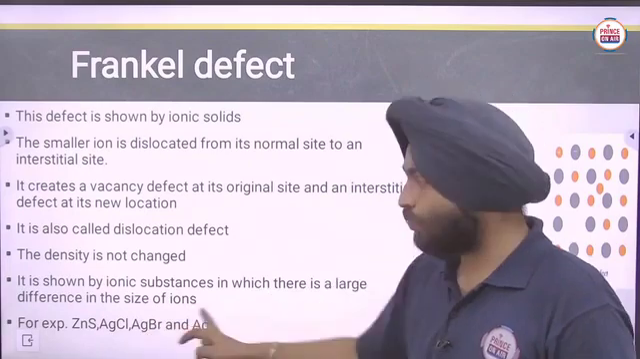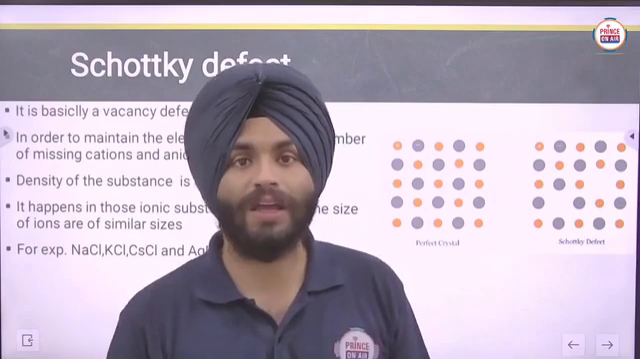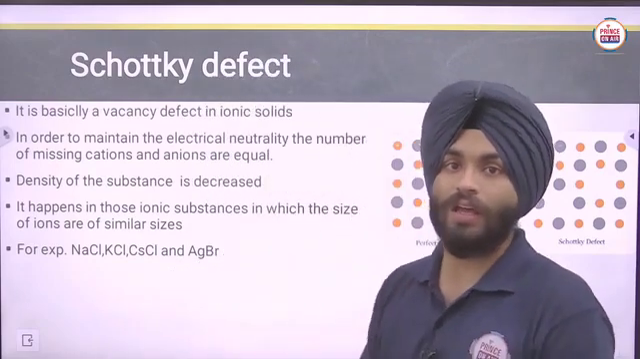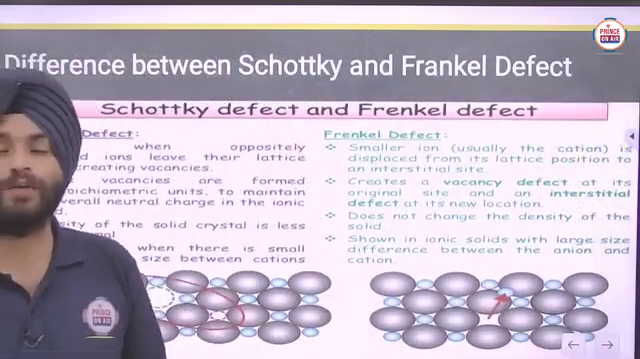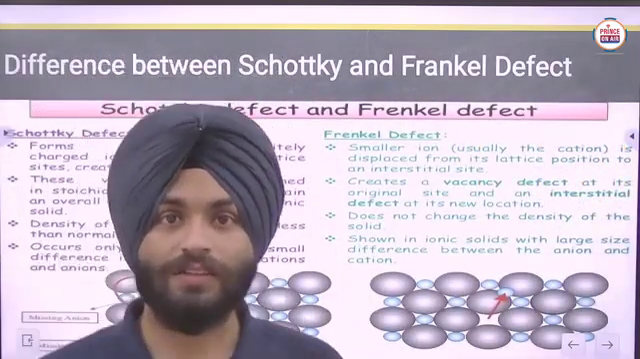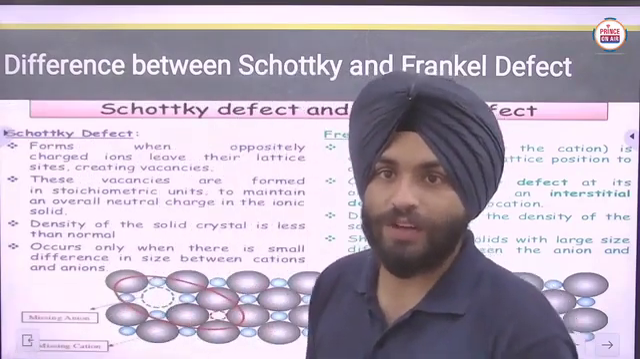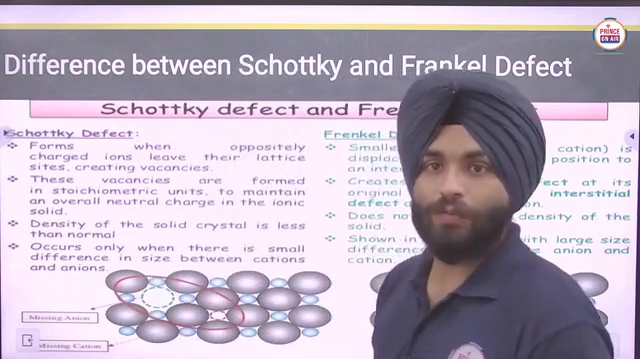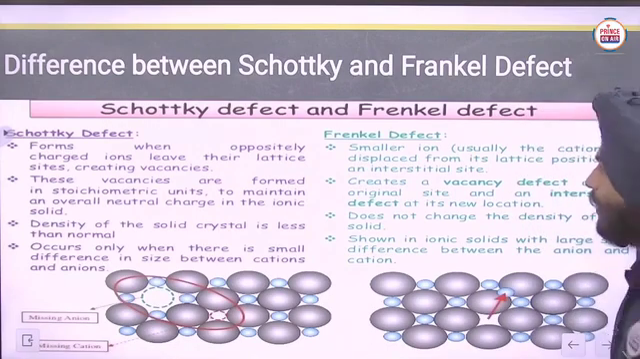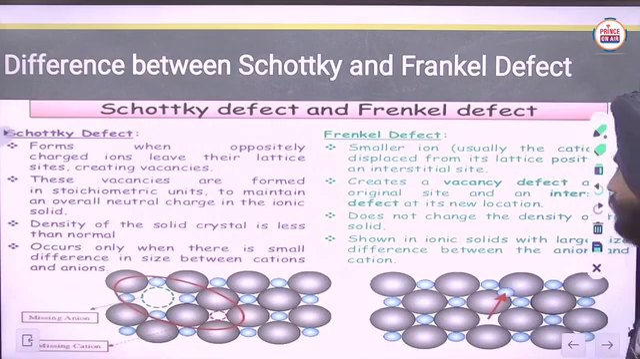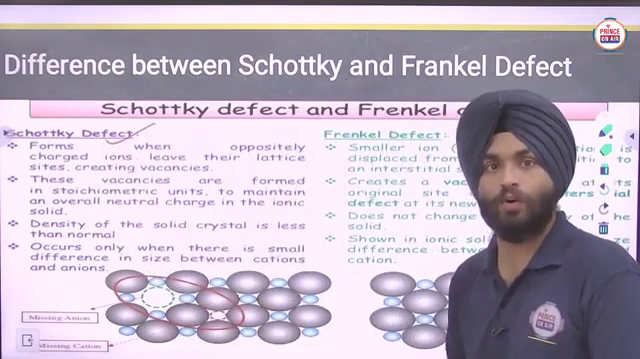So Frenkel and Schottky defects are both shown by AgBr, silver bromide. Clear? Now we have to discuss the difference between Schottky and Frenkel defects. Firstly, the Schottky defect.